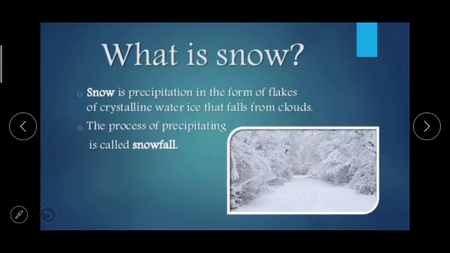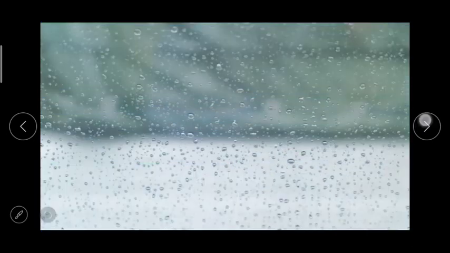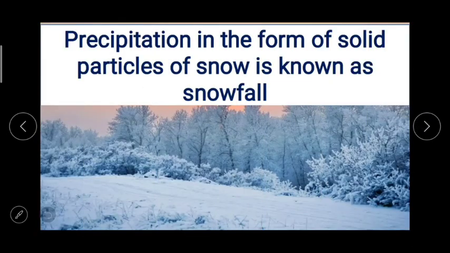Now what is snow? Snow is precipitation in the form of flakes of crystalline water ice that falls from clouds like this. The process of precipitating is called snowfall. So precipitation in the form of solid particles of snow is known as snowfall. Whenever precipitation is in the form of solid particles, then it is snowfall.